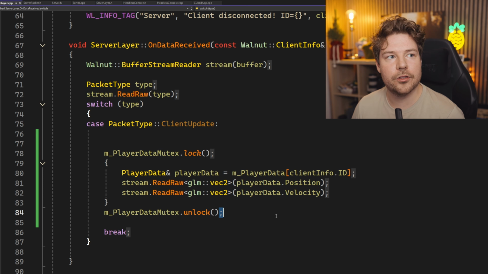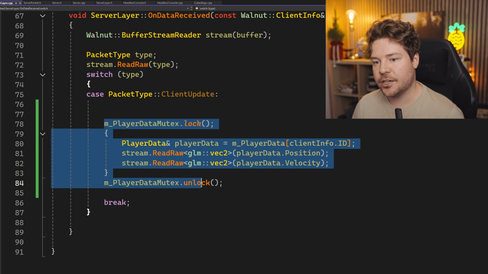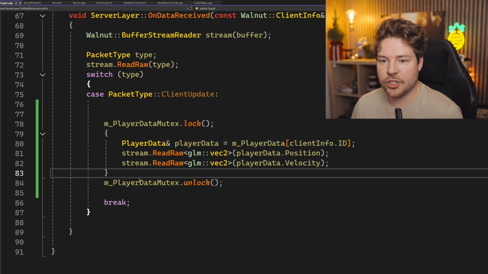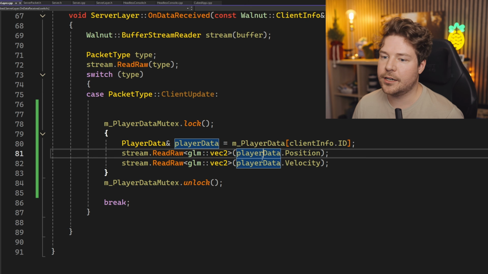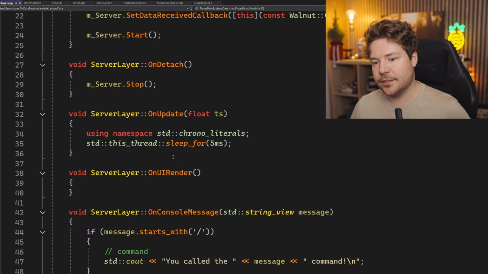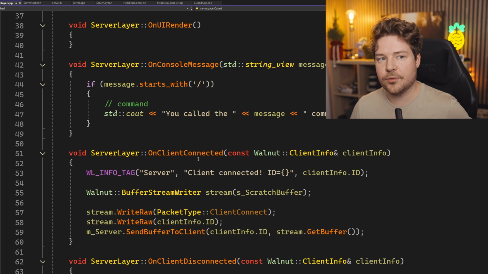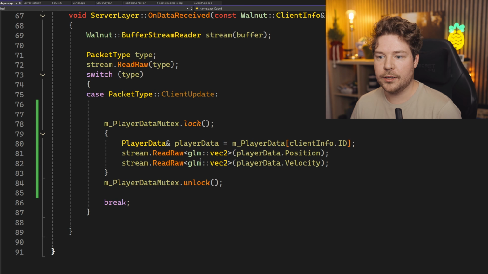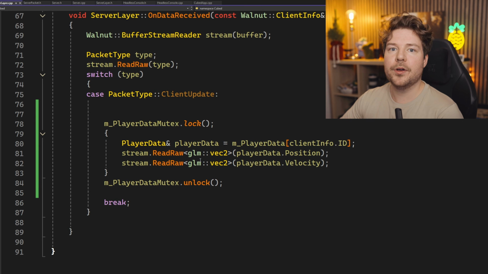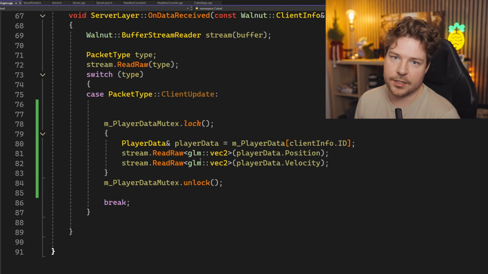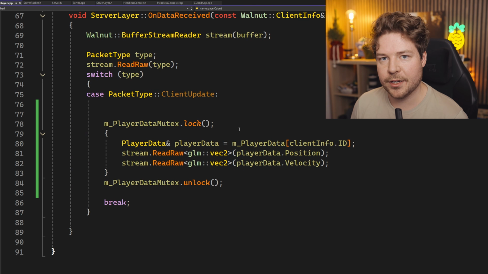And by the way, the lock-free queue, the way that we would do that is instead of actually processing this here and writing into our player data, we might instead create a lambda of a function that will then execute inside that on update function, right? So it's like we're deferring a function call. Instead of doing it here on this thread, we're queuing it up to be done on the main thread later in time. So again, that'll be something we explore in the future.